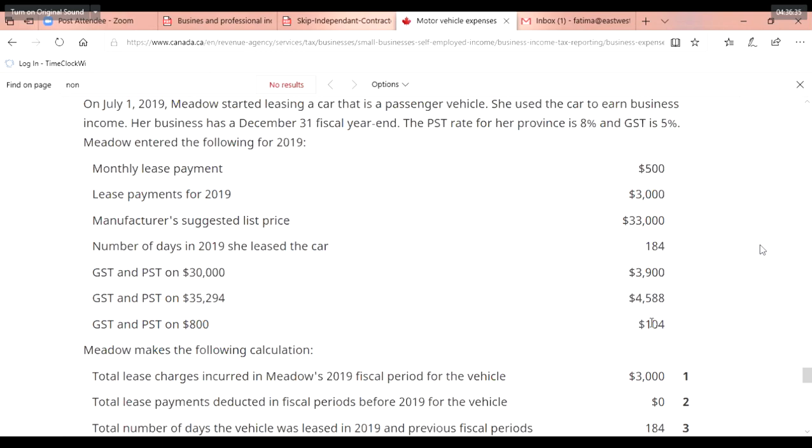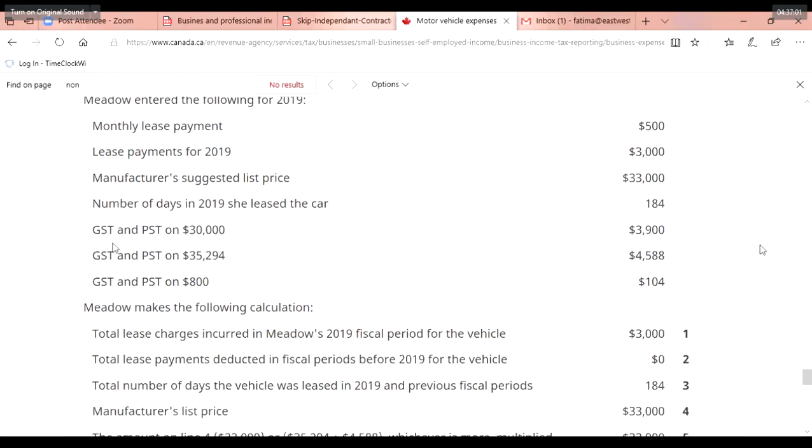$104. So you will get different GST and HST, or GST and PST, whatever is prevailing in the relevant provinces. Based on that, you calculate the GST. They have given us a ready GST, but even if you try calculating it, you'll get an idea about it. Is that coming as the same or not, everyone? I'm just asking you to calculate because they have given you the ready-made. Anyway, you can calculate it while you're doing the problem.